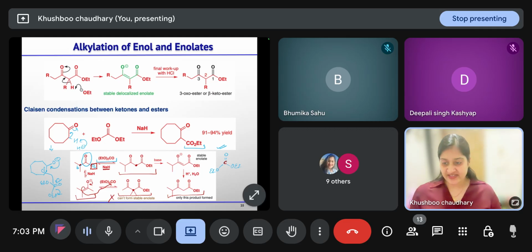So two factors are there in the Claisen condensation between ketones and esters, or between esters and esters. First, after the product formation you must have one hydrogen that can undergo stable enolate formation. Secondly, if the anion is generating at a hindered carbon, then attack at the carbonyl carbon is less feasible. Clear?